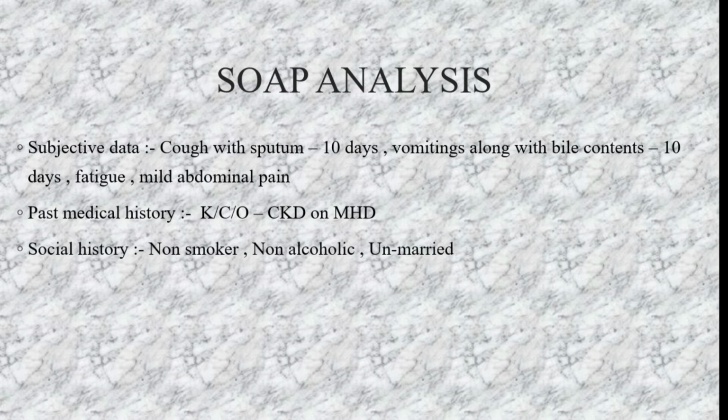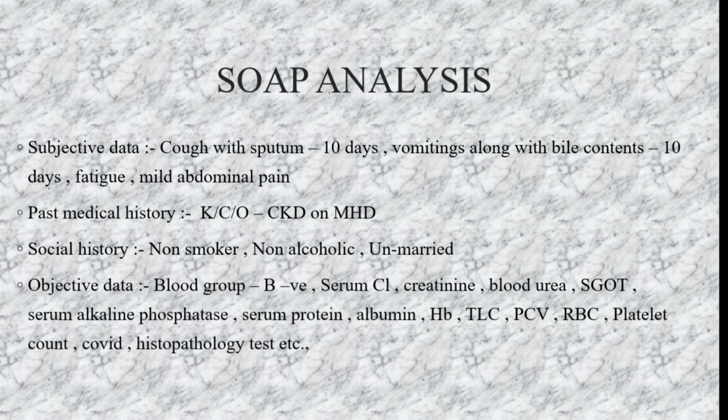She is a non-smoker, non-alcoholic and unmarried, of medium economic background, and her blood group is B negative. Serum chloride, creatinine and blood urea are the abnormal parameters that you are seeing in this slide, along with ALP levels, HB, PCV, TLC, RBC and histopathology tests. So these are some of the abnormal data.